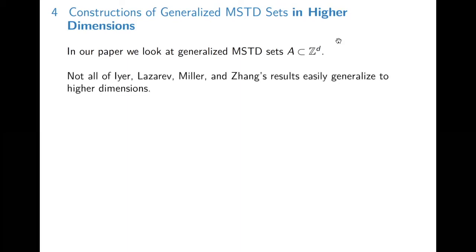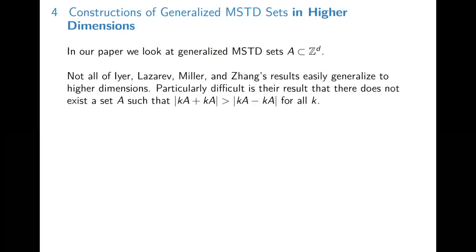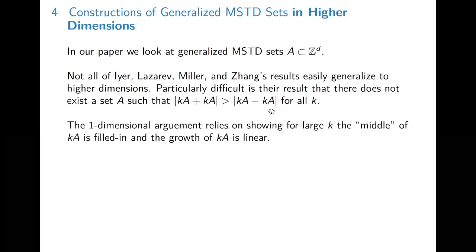So I mentioned that our paper extends previous work. We do this by looking at similar results in higher dimensions. So more specifically, in our paper, we look at generalized MSTD sets that are subsets of Z^d. Not all of Iyer, Lazarev, Miller, and Zhang's results easily generalize to higher dimensions. Particularly difficult is the result that there does not exist a set A such that the size of kA plus kA is greater than the size of kA minus kA for all k.